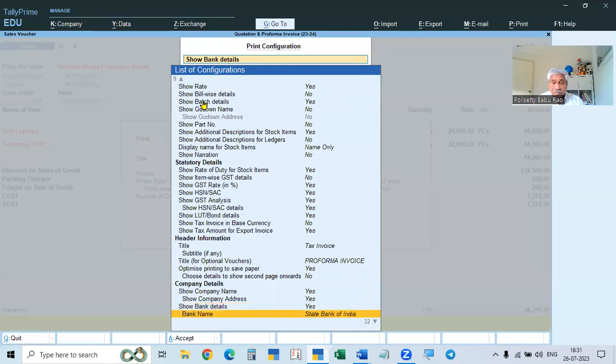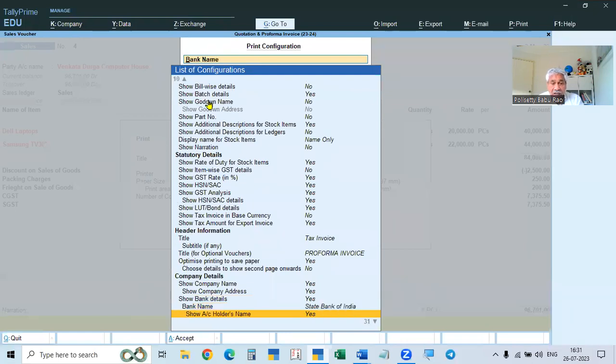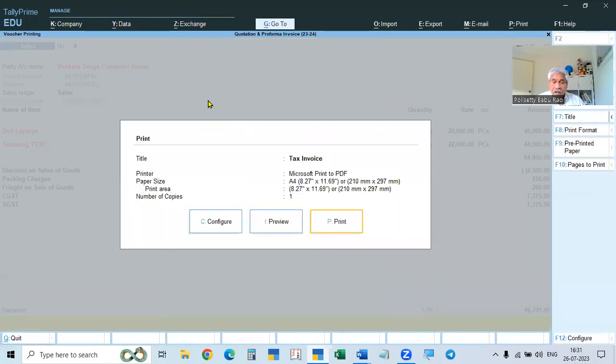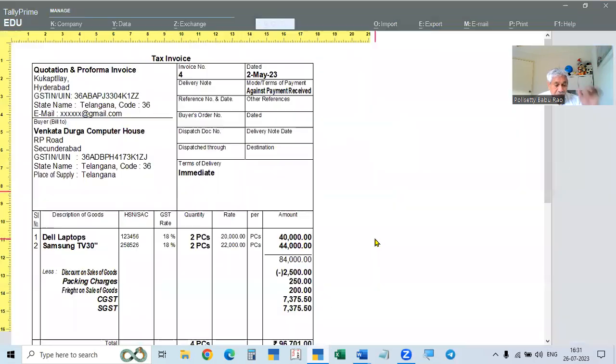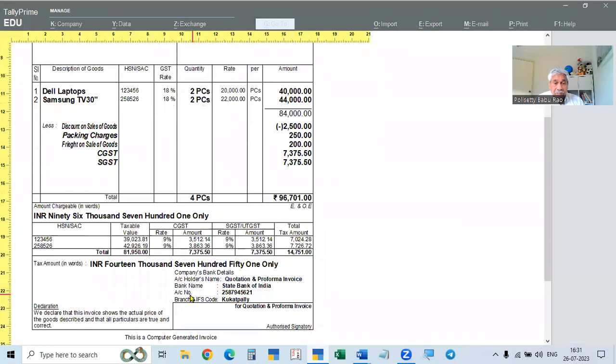So bank details, you make yes. Then bank name, by default it will take our bank name, and then bank holder, I mean account holder means our name is the account holder. So yes, we will give and accept this. And now go to preview. So here it will show the, go to F4. So here the bank details are given.